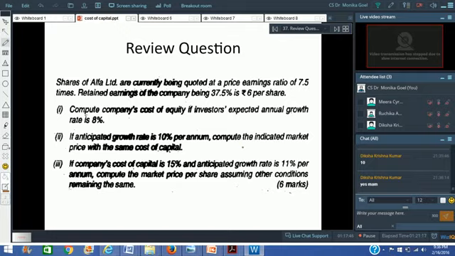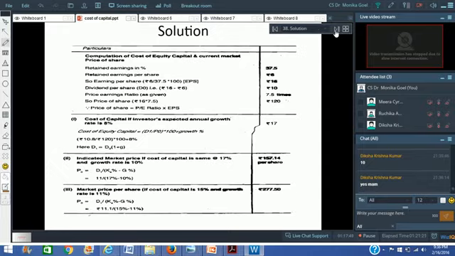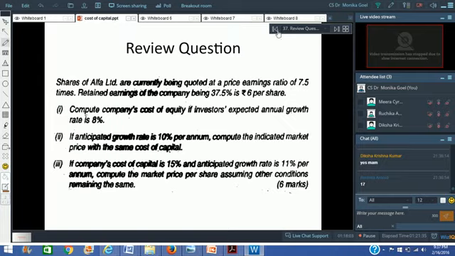Now the question is further. You have got the cost of capital, which came in the last question as what? Cost of equity capital was 17%. Okay, it was 17%. Now we go further. If the anticipated growth rate is 10% per annum, compute the indicated market price with the same cost of capital. Now you've got the D1, that is 10.8. You've got the cost of equity as 17%. And you've got the growth rate.